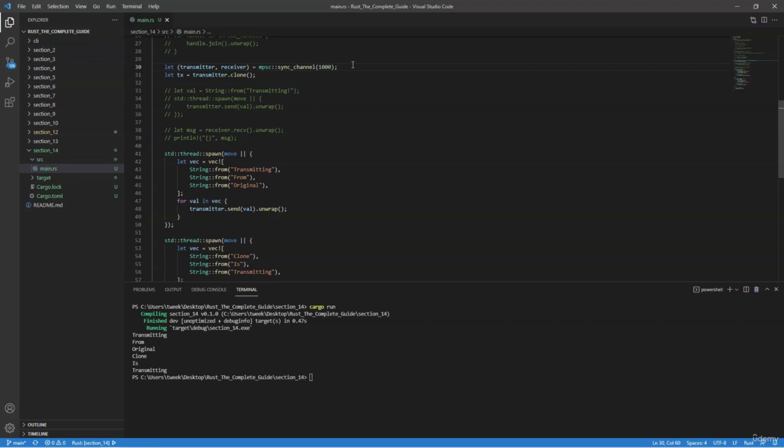And then the send method becomes a blocking operation once the queue is filled up. So once our queue reaches 1,000 values, the next time we hit send, it's actually going to be a blocking method until our receiver starts to catch up on the amount of values that are in our queue.